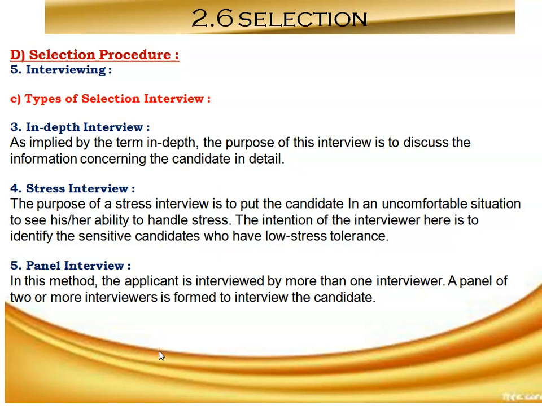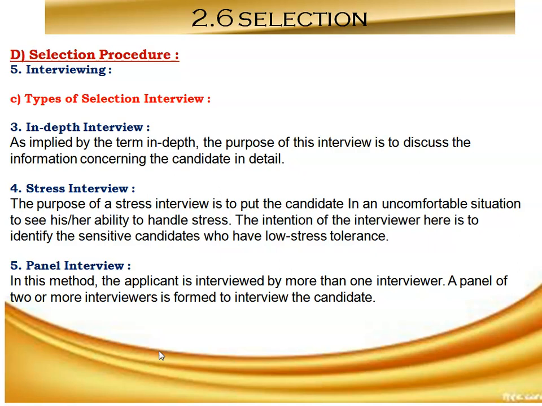The experts in that particular field examine the candidates by posing relevant questions so as to extract critical answers from them. Initially, there is discussion regarding critical areas of the job, and the candidates are asked to explain even minute operations of the job performance. So this type of interview is called an in-depth interview.